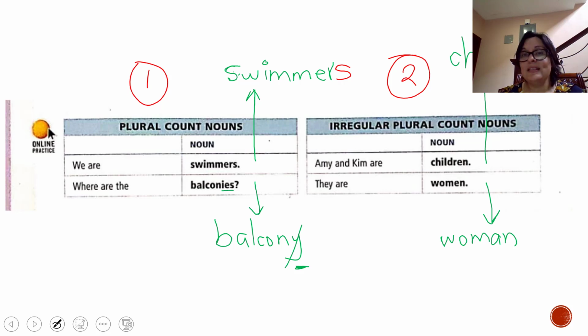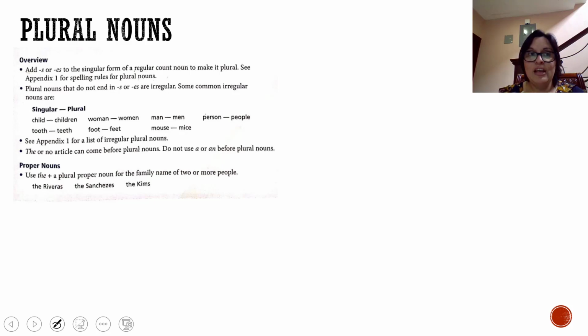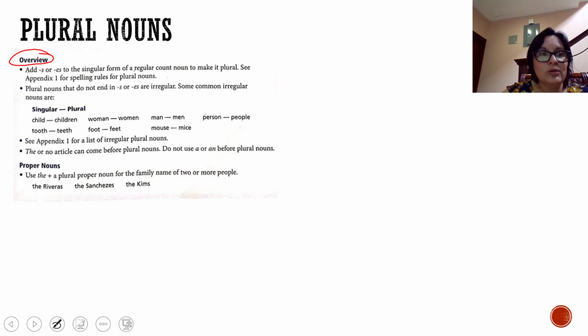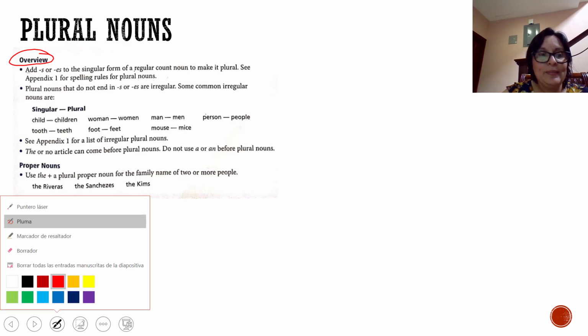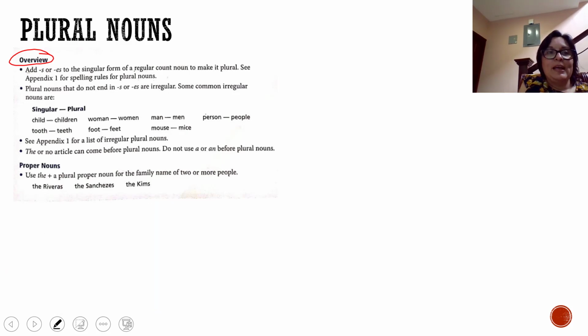So let's continue, guys. In the same page, page 65, you are going to find a chart that says overview. So in here, I want you to underline some things that I'm going to underline also, or to highlight with your highlighter. Most of the time, for making plurals, we are going to add only s or es for most of the nouns. But not all the time is going to be like that. We have other rules for making plural nouns. And that is what we are going to see right now.